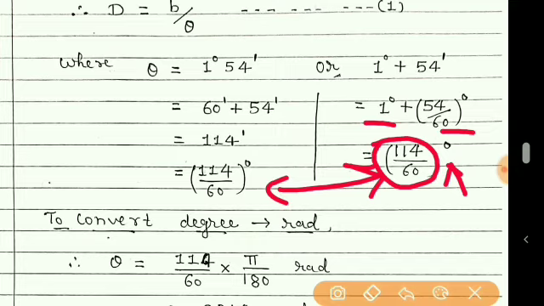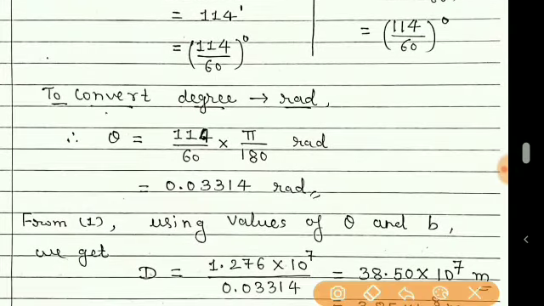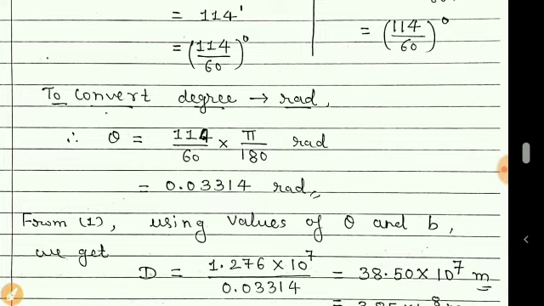Now to convert degree to radian, we know that we need to simply multiply it by pi by 180. Now calculating this, we will get this as 0.03314 radian. Use a calculator for this calculation. And now finally we will put the given values.